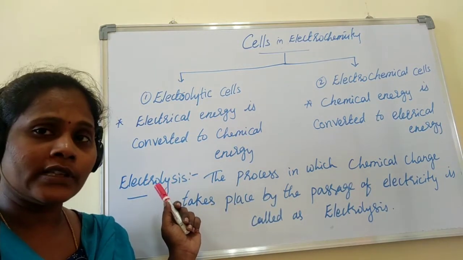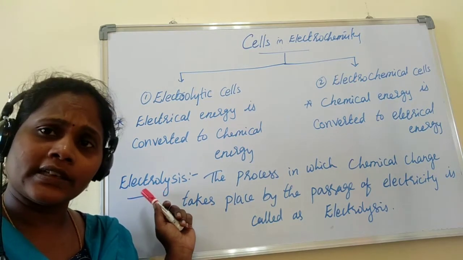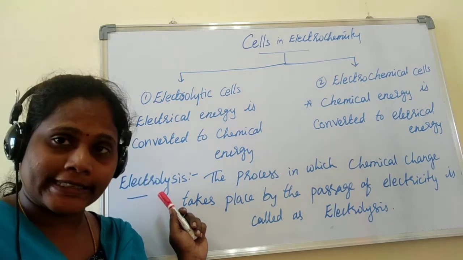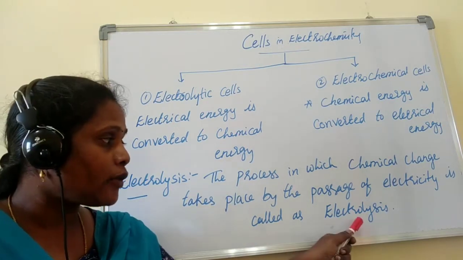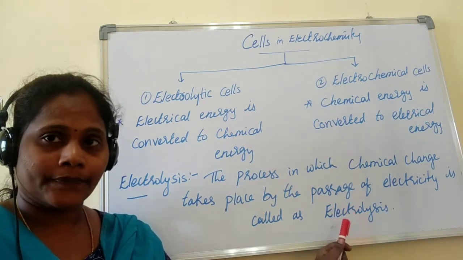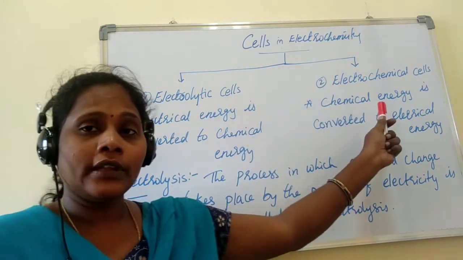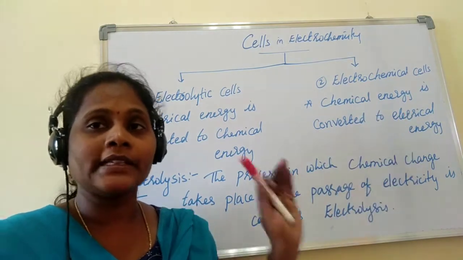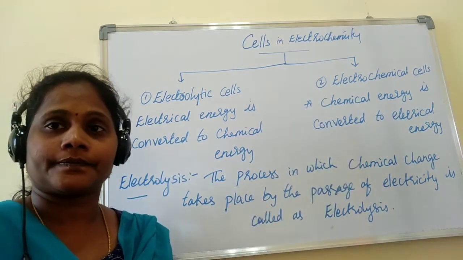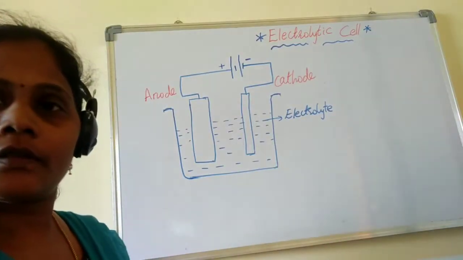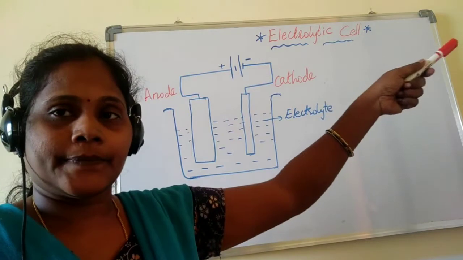You might have heard the word electrolysis of water. Hydrolysis of water, we say now, is nothing but electrolysis. By giving electricity, we are breaking water into hydrogen and oxygen. That process is called electrolysis, right? So let us study the electrolytic cell in detail first, then go to the electrochemical cell. Please make a note: electrolytic cell, electrochemical cell. Okay, now let us discuss the electrolytic cell.